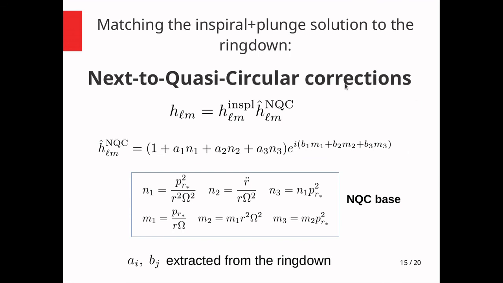So now we can match the solution that we have seen before for the inspiral with the solution for the ringdown, and we do this using the quasi-circular corrections, okay? This is a way to smoothly attach the two solutions.